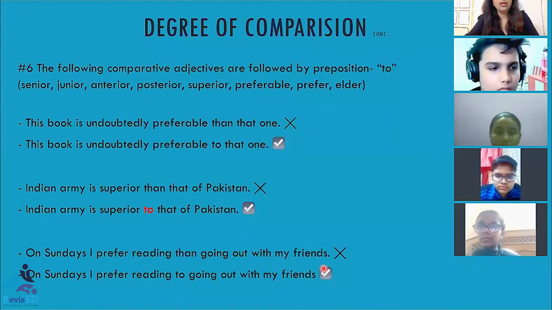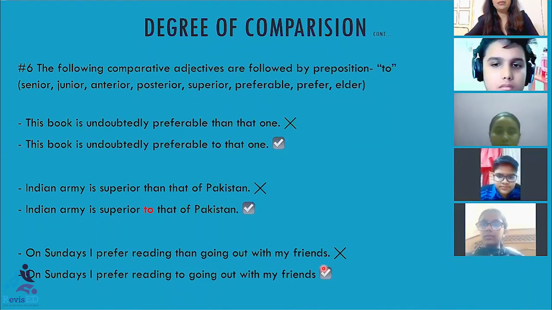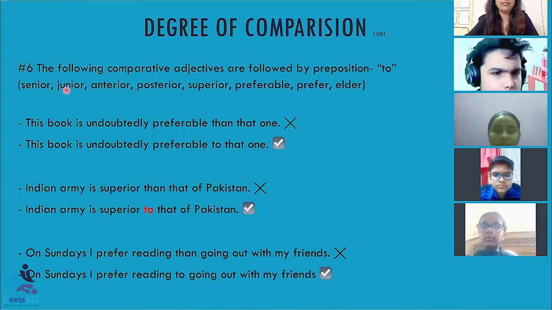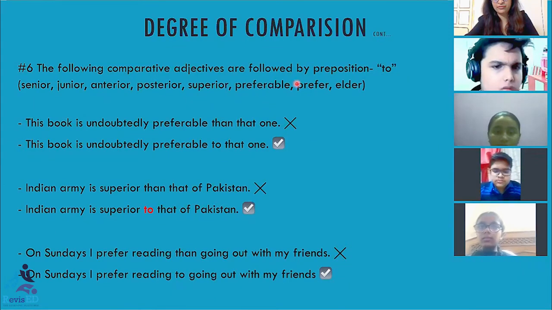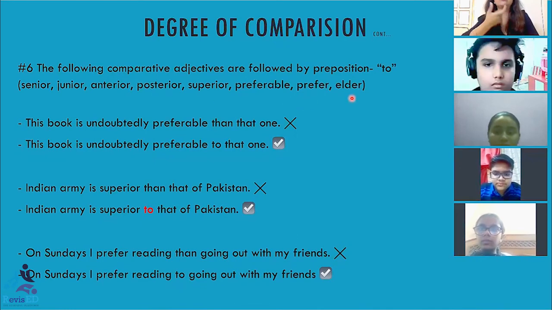Okay, ma'am. Coming over to rule number 6. The following comparative adjectives are followed by the preposition to. Instead of than, we use to. Now see, this is the list of comparative adjectives that I have specified. Senior to, junior to, anterior to, preferable to, prefer, elder. These are certain adjectives that do not take the comparative word than. They use the comparative word to.